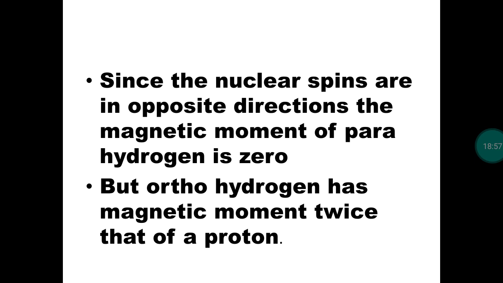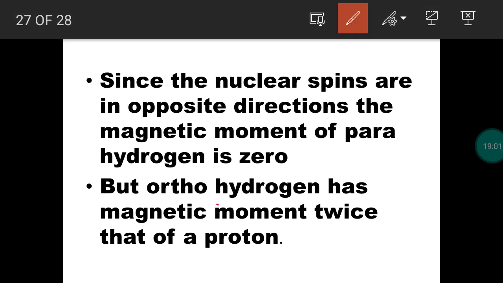Orthohydrogen will have a magnetic moment. When you take orthohydrogen, both nuclei of the hydrogen atoms spin in the same direction, so the magnetic moment value will be twice.